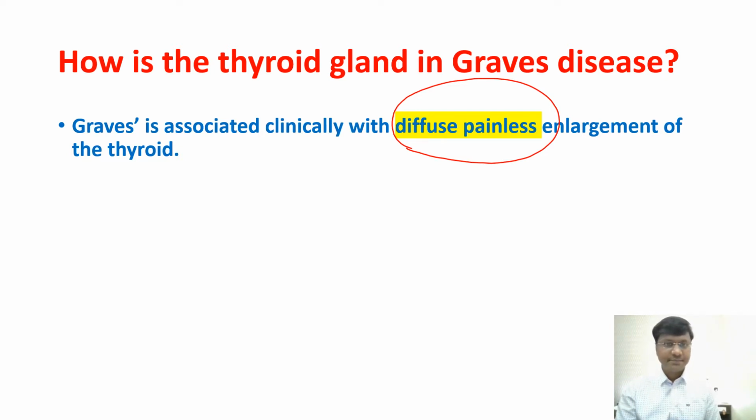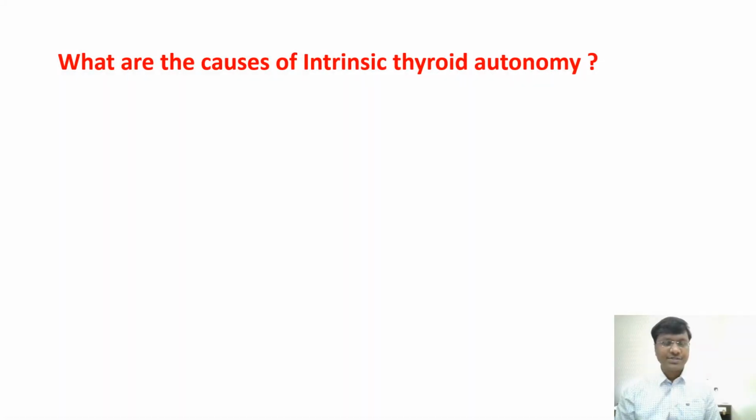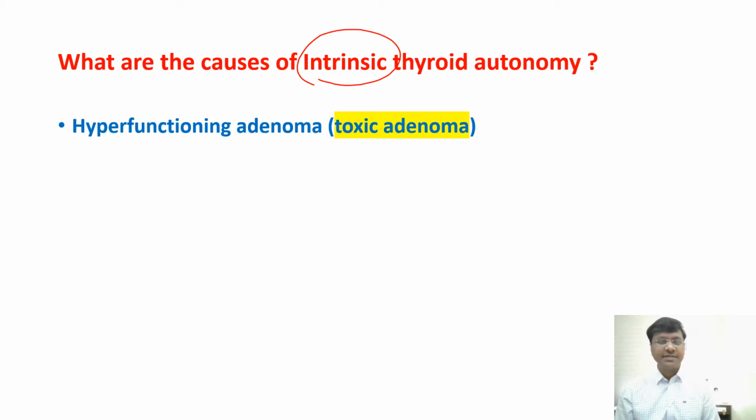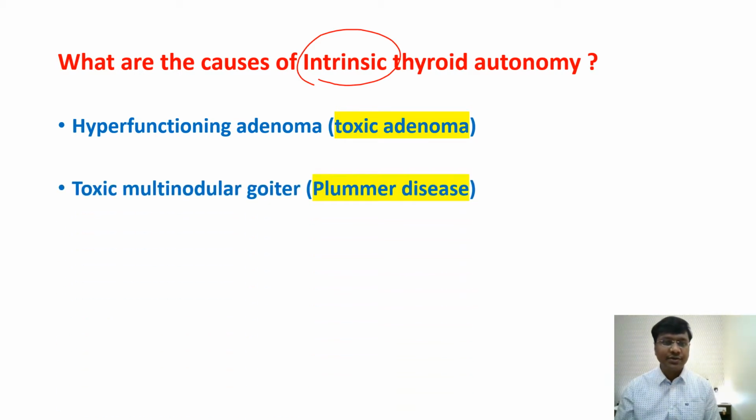Then, what are the causes of intrinsic thyroid autonomy? So whatever we have discussed was Graves, which was the most common cause of thyrotoxicosis. Now the question is, what are the other causes of hyperthyroidism? So intrinsic thyroid autonomy, what do you understand by this? That means without the help of TSH, the thyroid gland itself will be producing excess amount of thyroid hormone. And those conditions include toxic adenoma as well as toxic multinodular goiter.